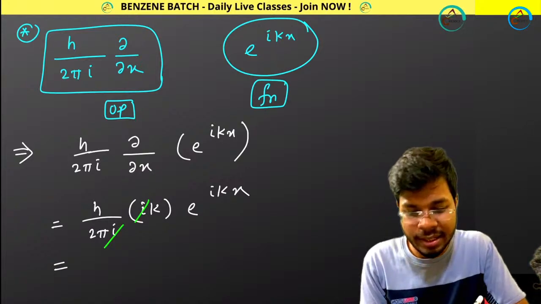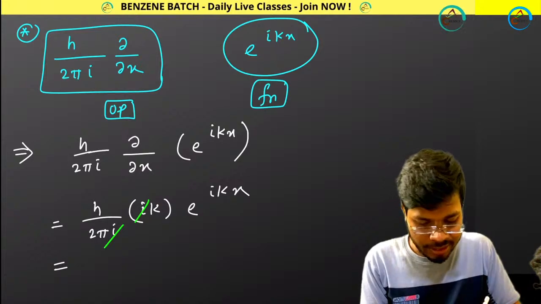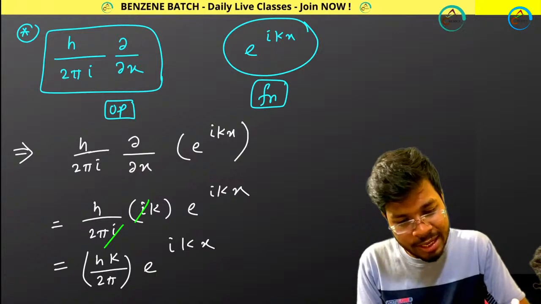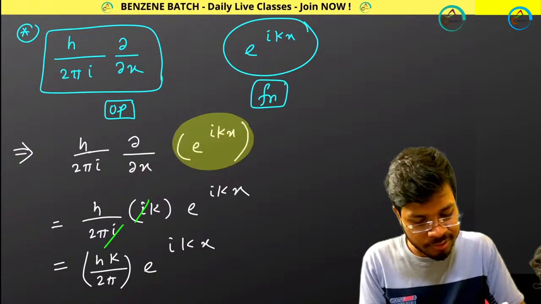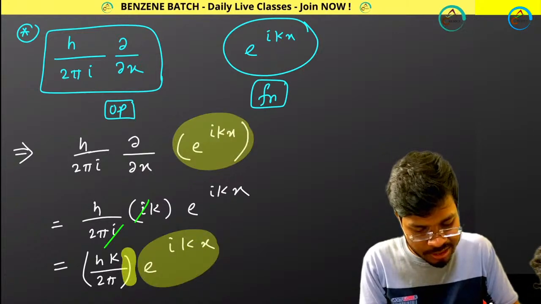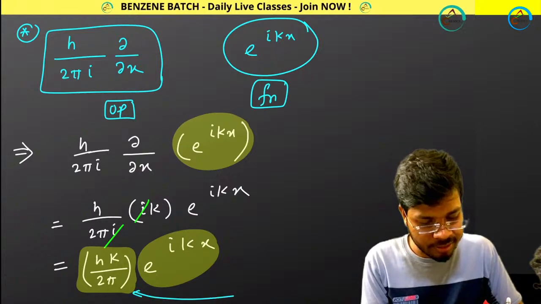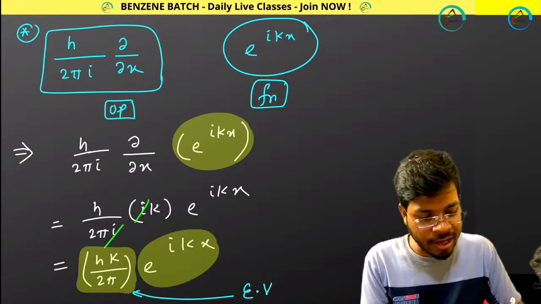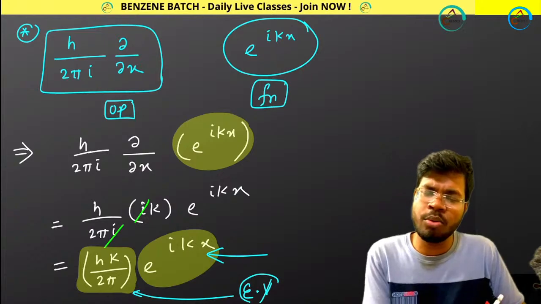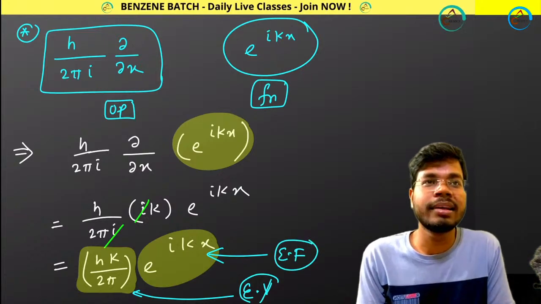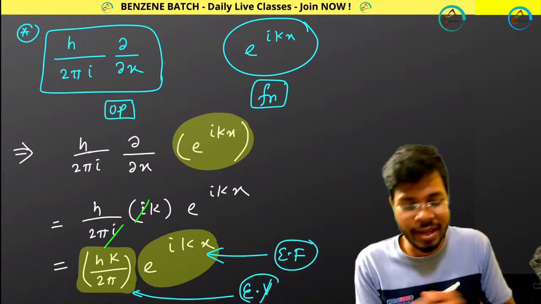And what are you getting at the end of the day? You are getting hk divided by 2 pi, and along with that e to the power ikx. That means you are getting back your function, and this part is your constant. Definitely hk by 2 pi, everything is constant. If it is constant, it will be your eigenvalue. If it is giving you an eigenvalue, that is your eigenfunction. Great. Yeah, very good.